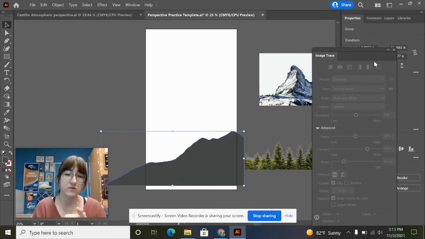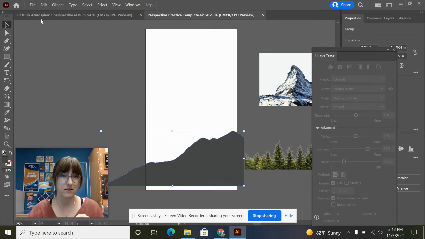So when we made it into a silhouette, it changed the color of that image from something that has colors to black and white grayscale. So we need to edit the colors of that vector.